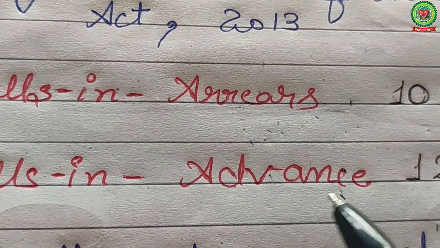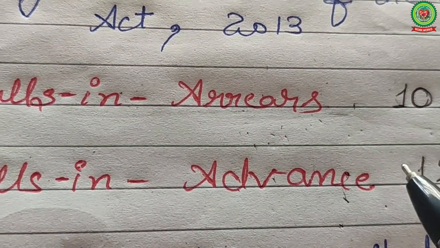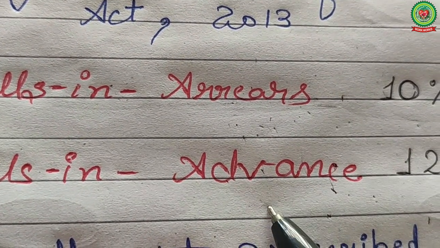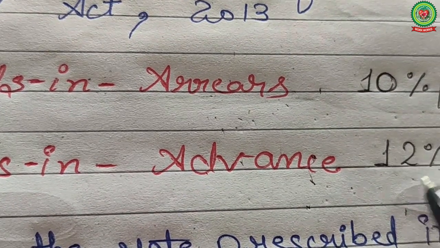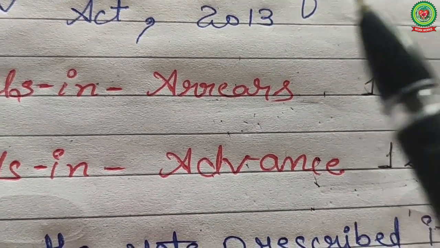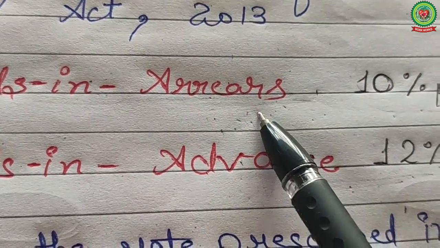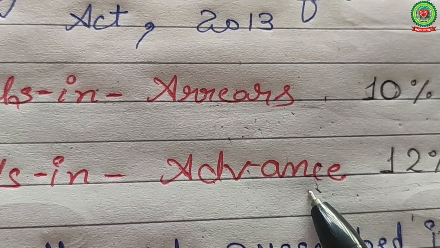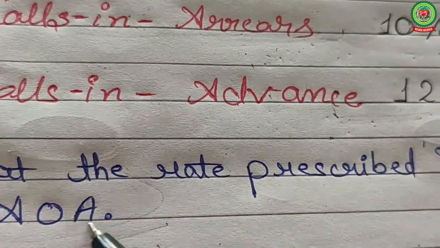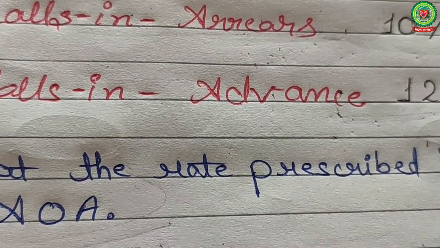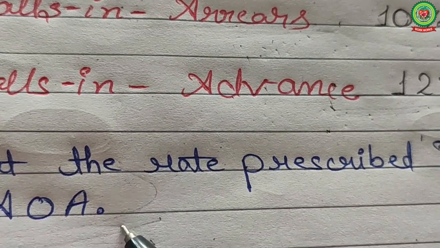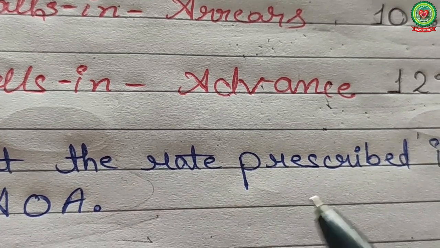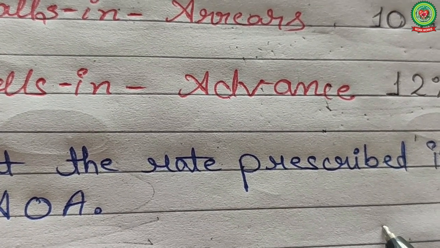And in case of calls in advance, it means the shareholder paid the money in advance and the company received the money in advance. So it's the company's liability to pay interest 12% per annum to the shareholder. So in both cases, in arrears company received, in advance company paid the interest, or at the rate prescribed in its AOA, Articles of Association. Articles of Association represents the rules and regulations regarding day-to-day work of the company or a business.